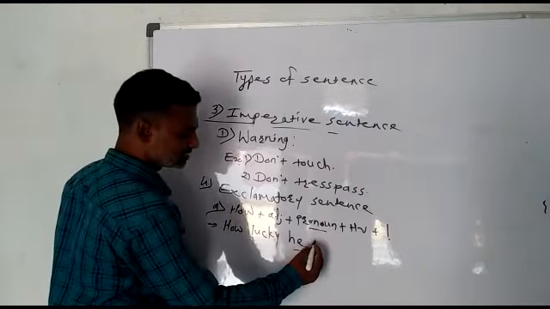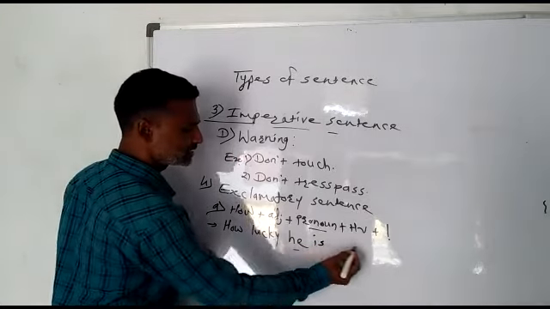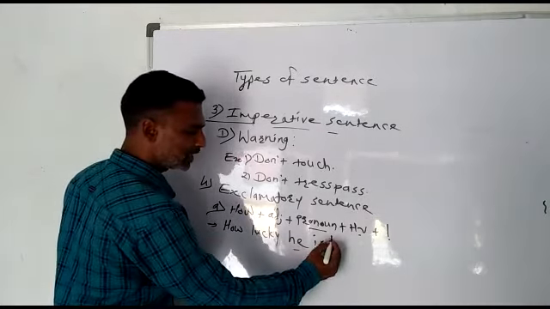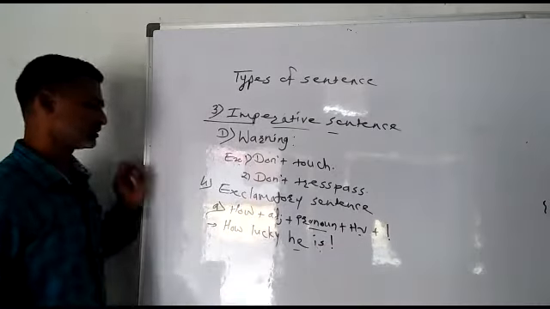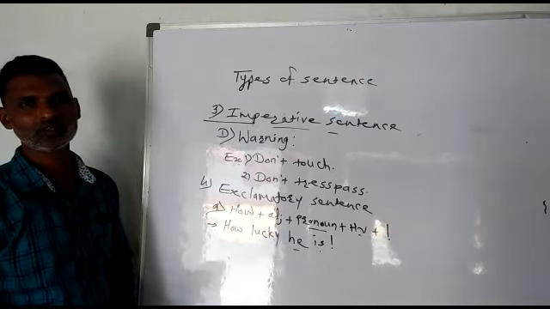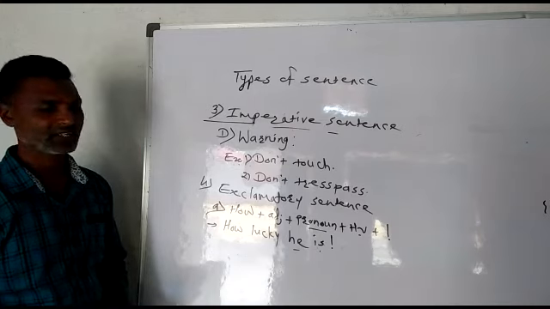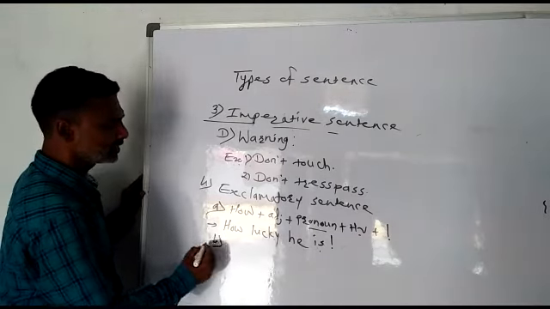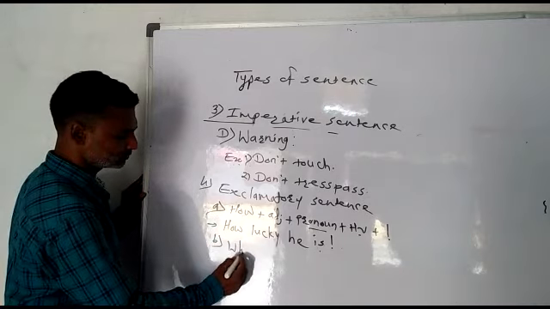So let us write is. How lucky he is. And the helping verb I have written here. Then exclamation mark. How lucky he is. And the second type of sentence, B, begins with what.